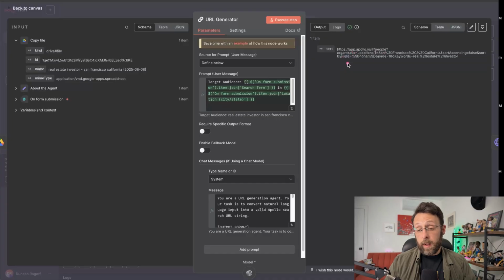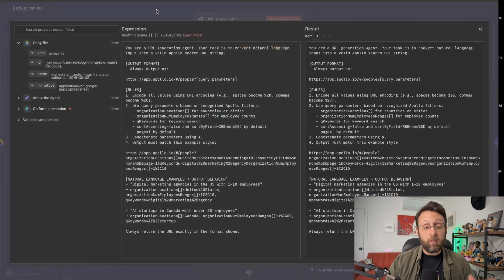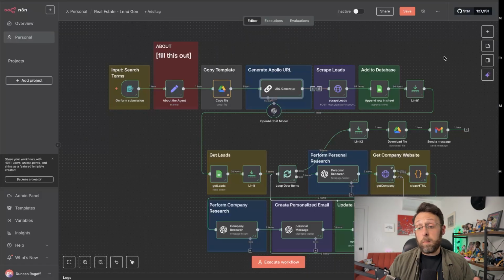And that's apollo.io. And then we're doing organization, San Francisco, California. And the keywords here are real estate investor. And so it's just kind of converting it into this format that Apollo likes. And I'm just doing this with a ChatGPT node using GPT-5, using the basic LLM chain.